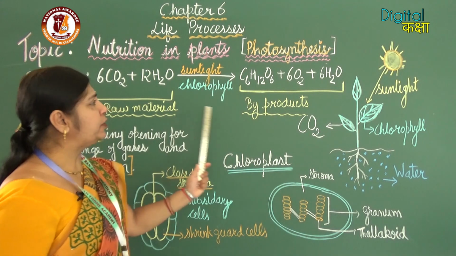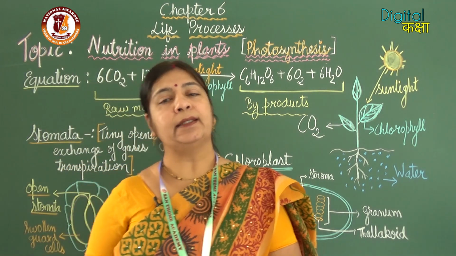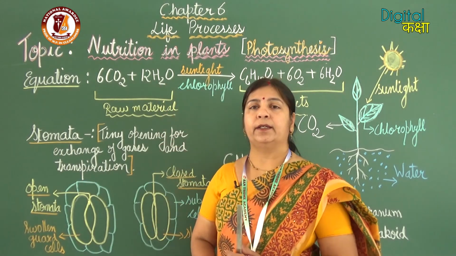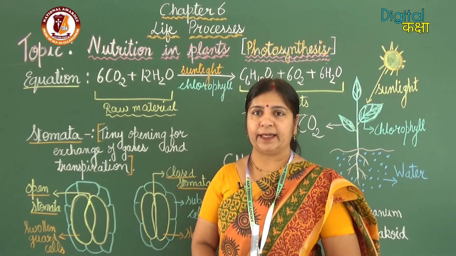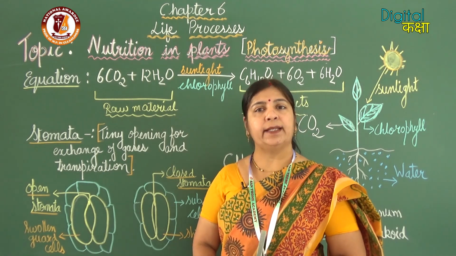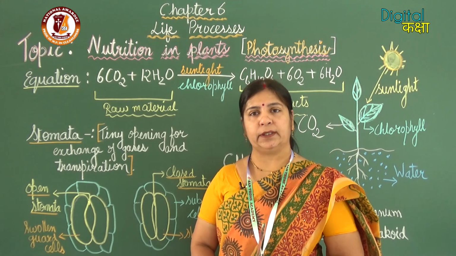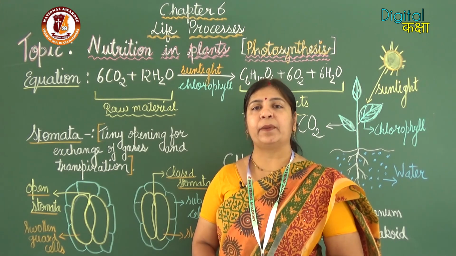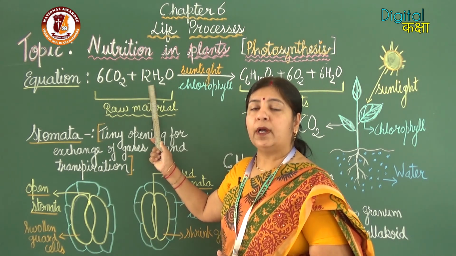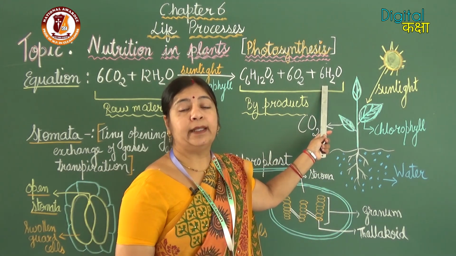So this is the equation of photosynthesis, a very important equation asked in the exams. Now, in some books you will find 12H2O written, and in some books you will find 6H2O written. Do not get confused, both are correct equations. If we write 12H2O, then we have to produce 6H2O in the products.